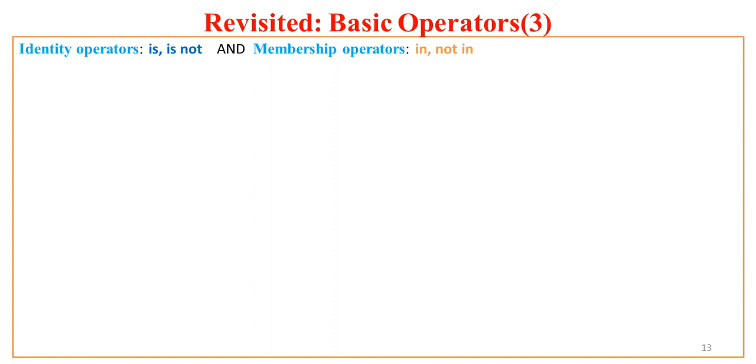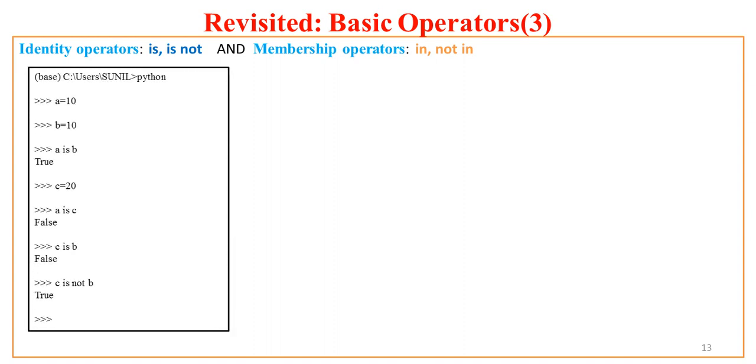Let us try this with Python itself. So I say my first value a is 10. Python doesn't have any problem. If I say my second value b is 10, what does Python do? Python will allocate memory for object 10, and both a and b will refer to that object 10.